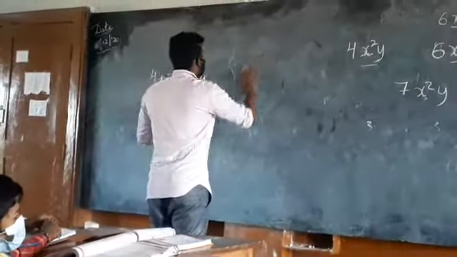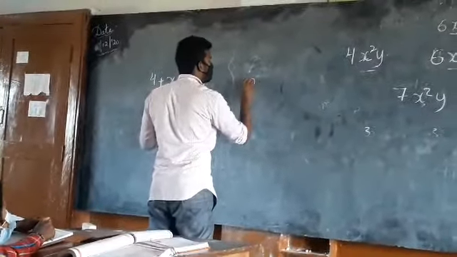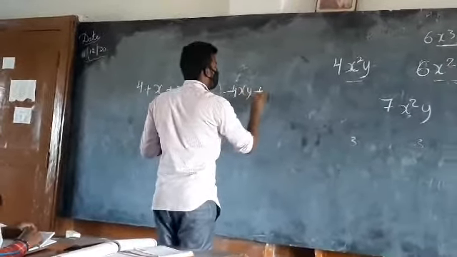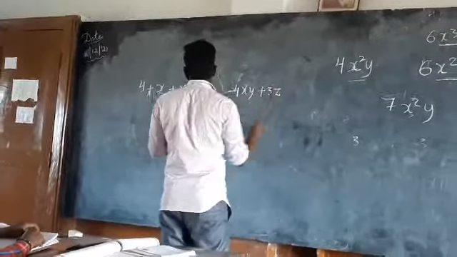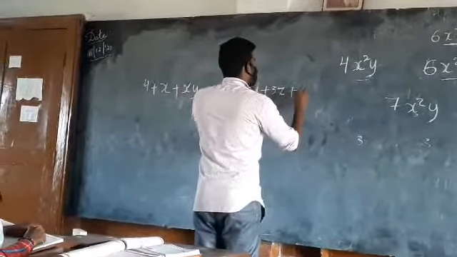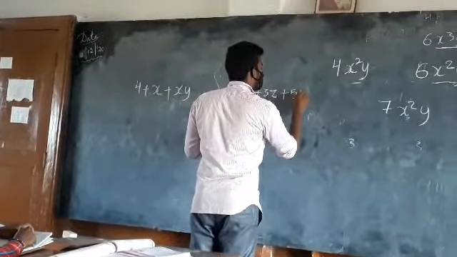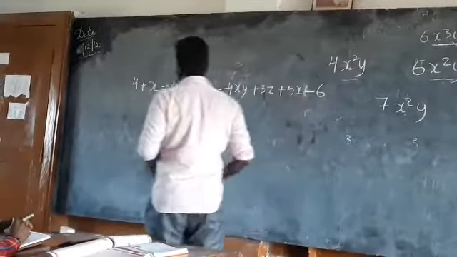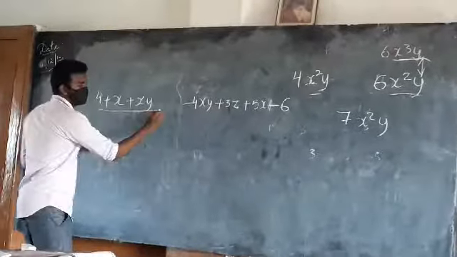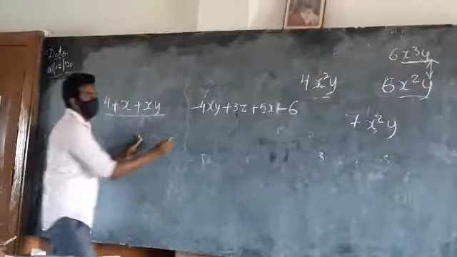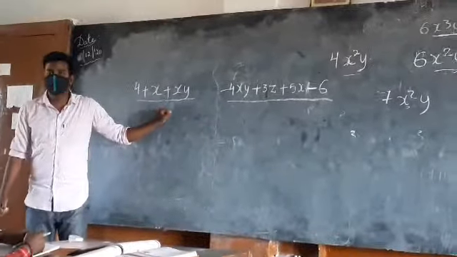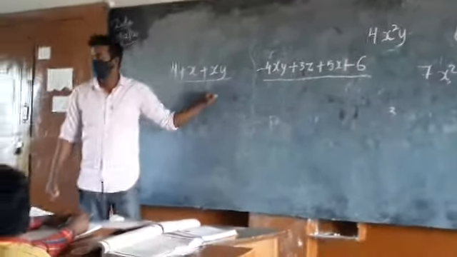Let me write another expression. Minus 4xy plus 3z plus 5x minus 6. So this is one expression. Children, look at it. This is another expression. 2 expressions are there in front of you.